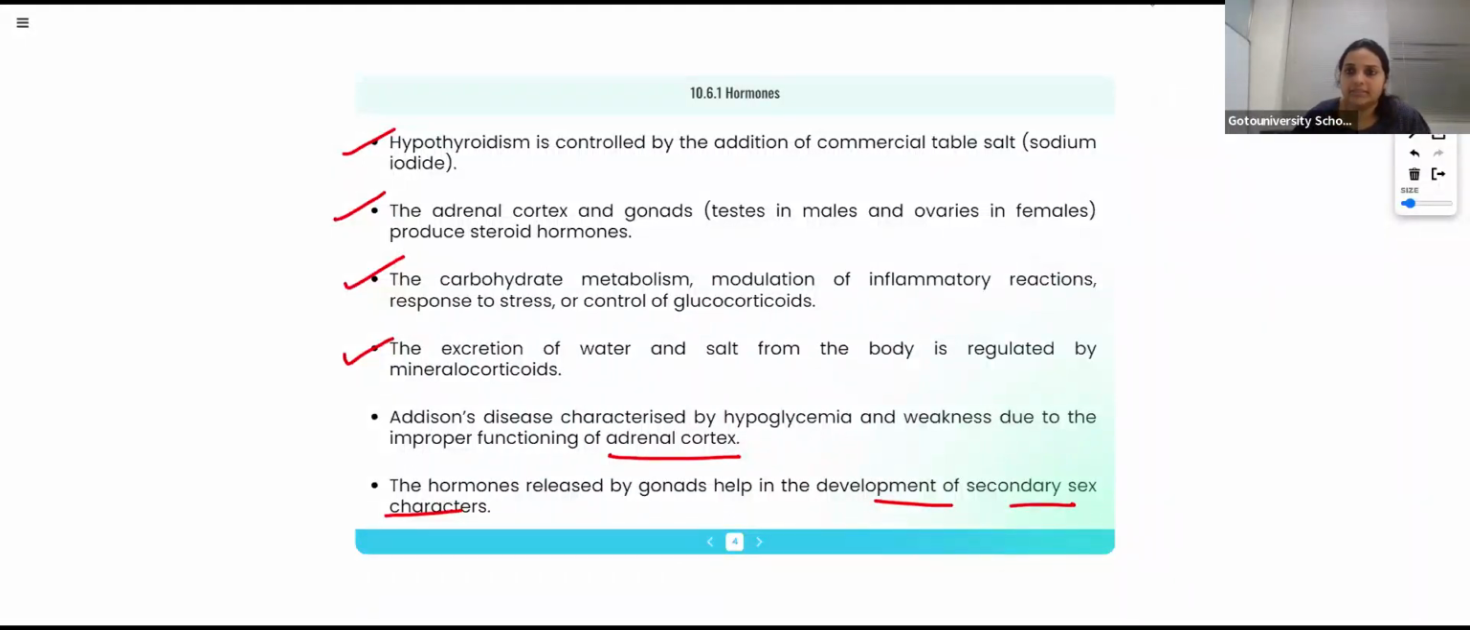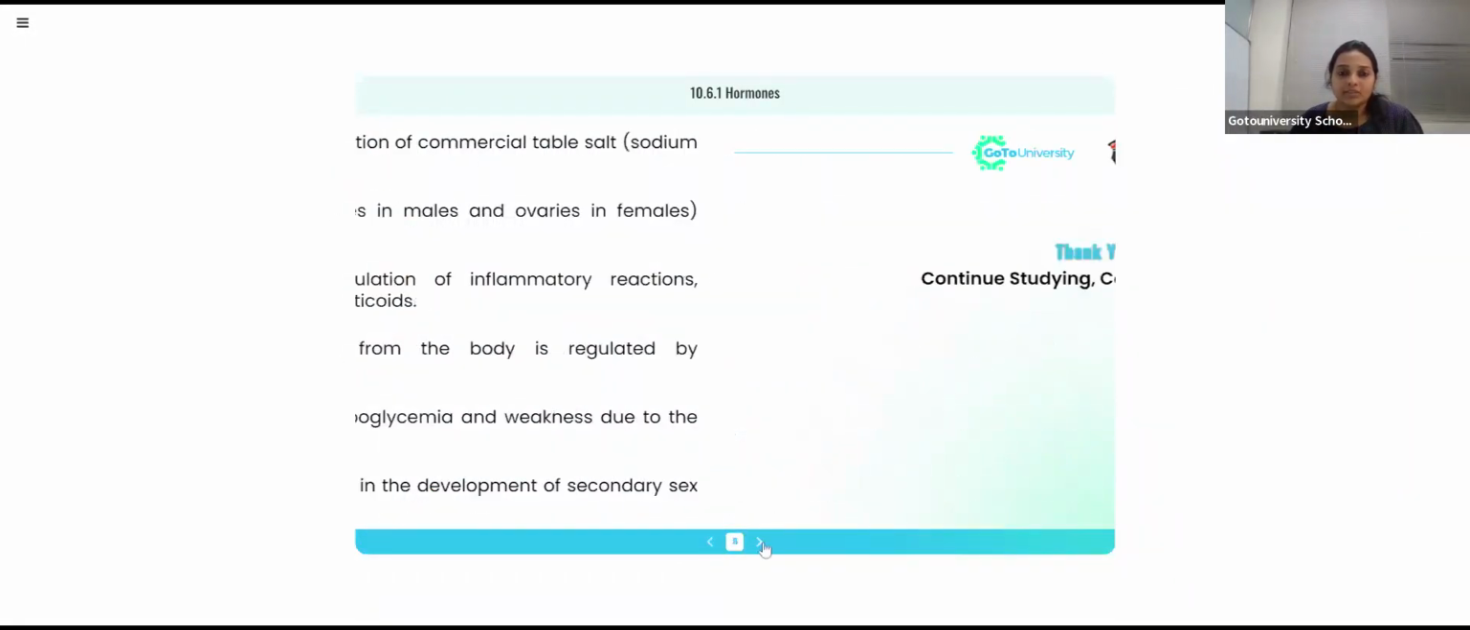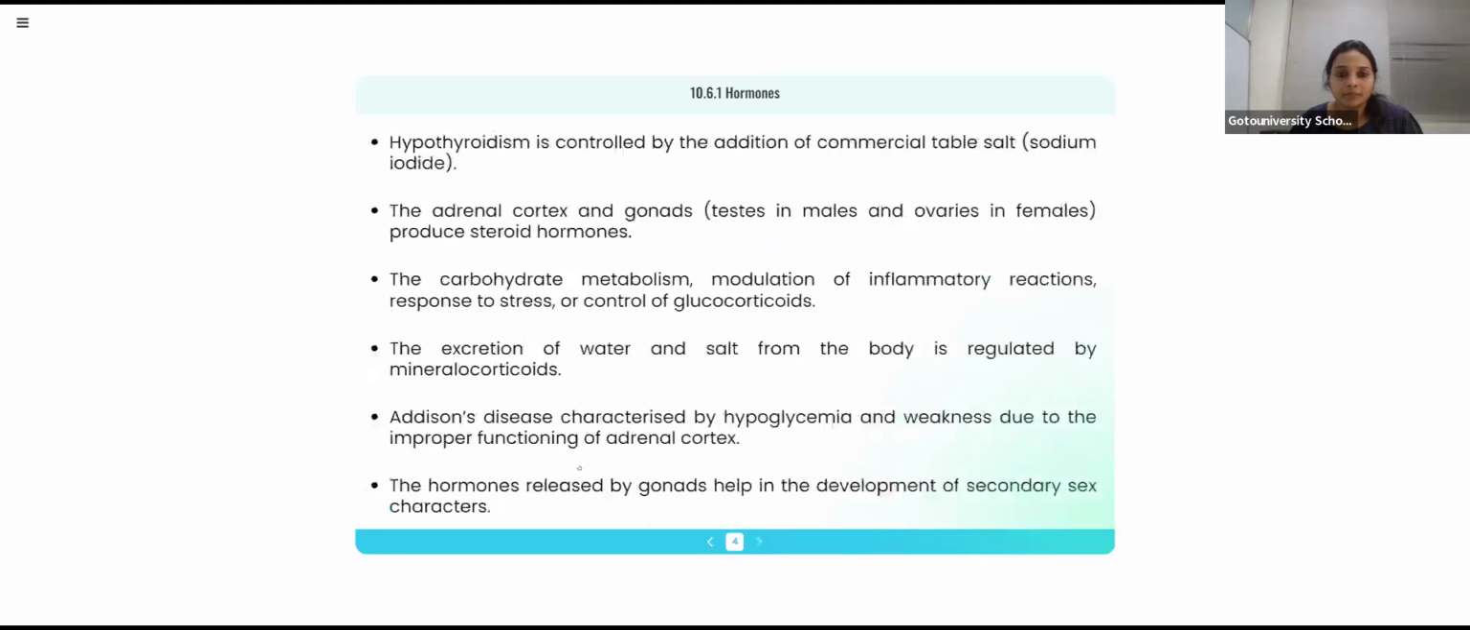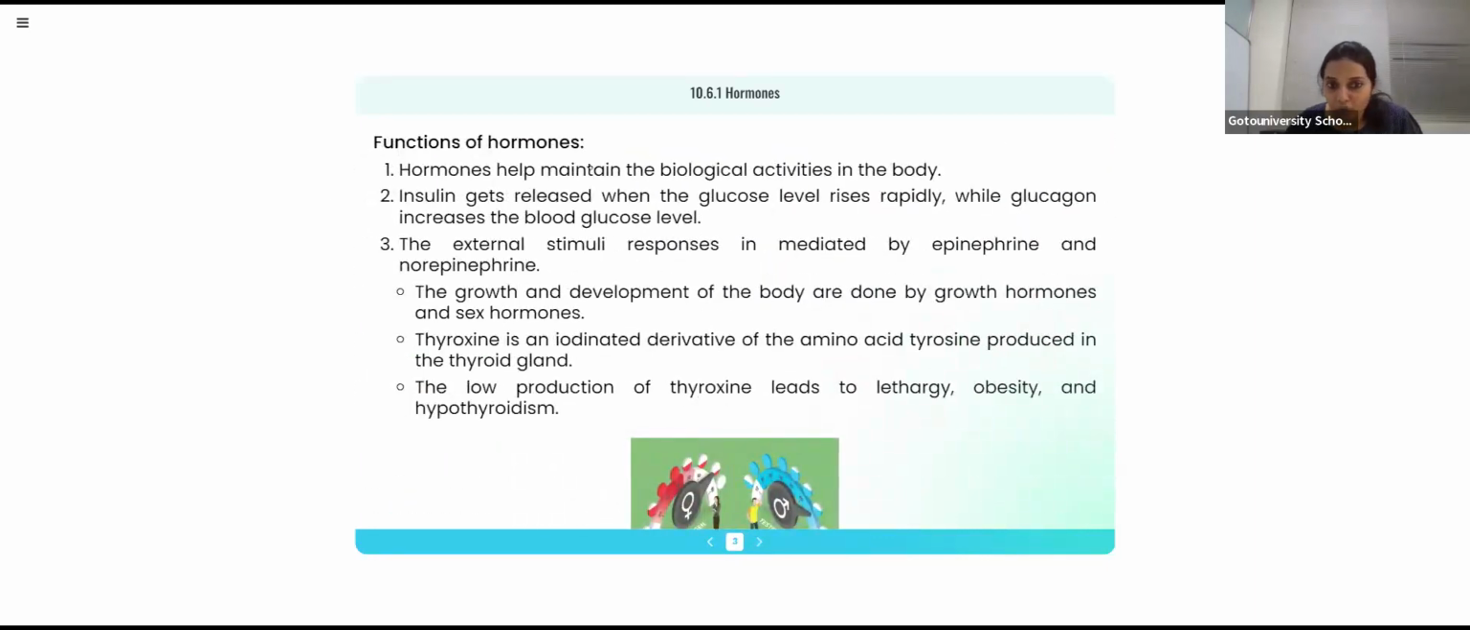Okay, yes. So next one, functions of hormones. I told you hormones help to maintain the biological activities in the body. Different hormones have different roles. Insulin gets released when the glucose level rises rapidly, while glucagon increases the blood glucose level.